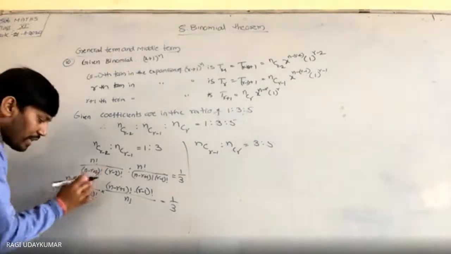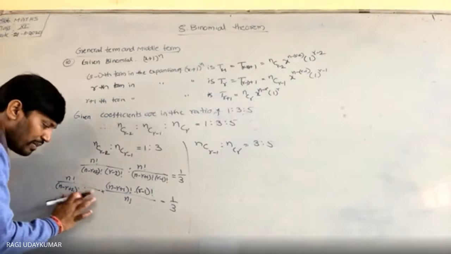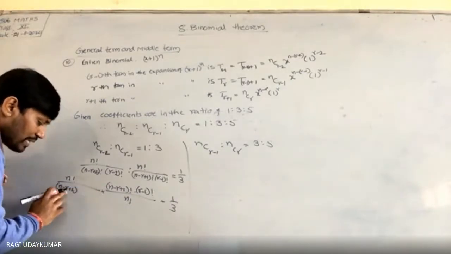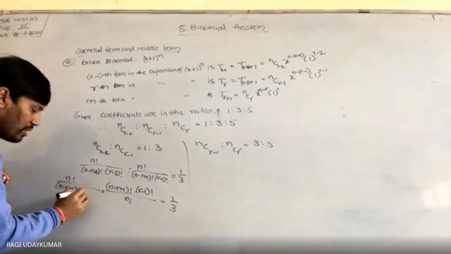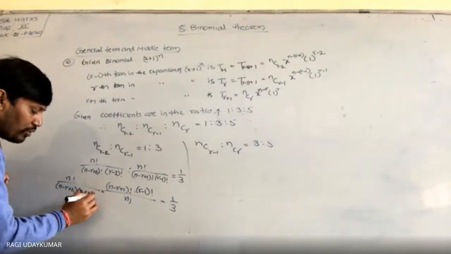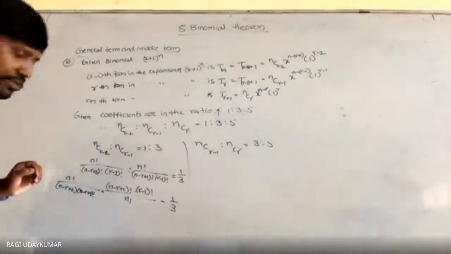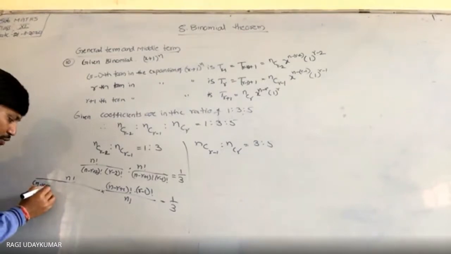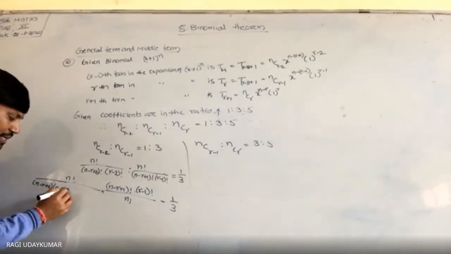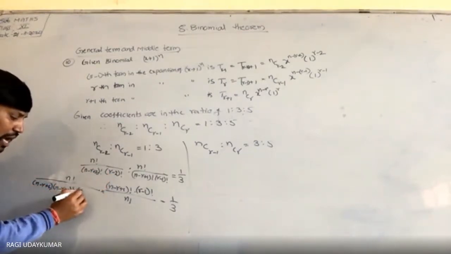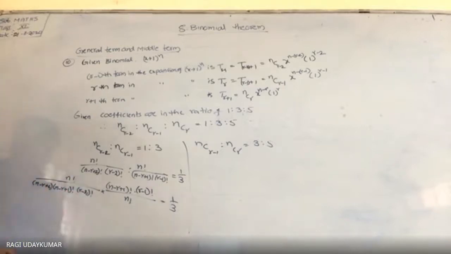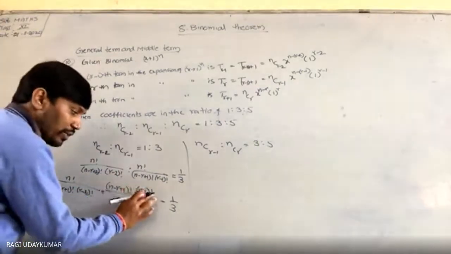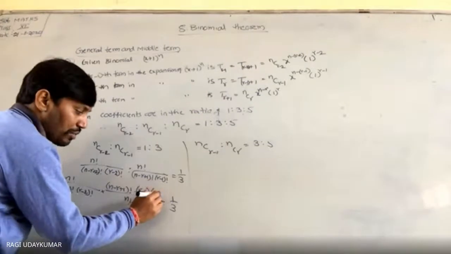Okay, so now what to do here? Even here, with a little change, n minus r plus 2 factorial can be written as n minus r plus 2 into n minus r plus 1 factorial. And r minus 1 factorial is r minus 1 into r minus 2 factorial.